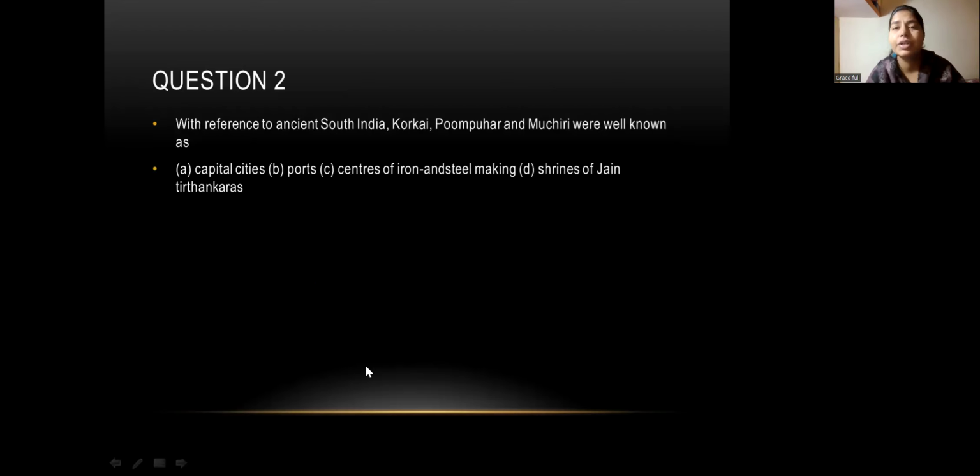In ancient history, the second question is related to South India. With reference to ancient South India, Korkai, Poompuhar, and Muchiri were well known as what? There is a keyword again, and this question is again based on the keyword, ancient South India. The options: capital city, port, center of iron and steel making, or seat of Jain Tirthankaras.